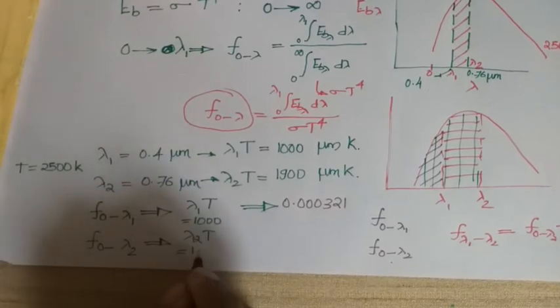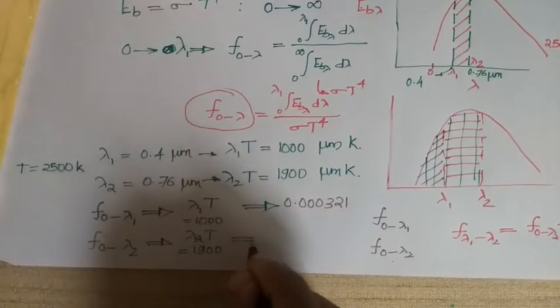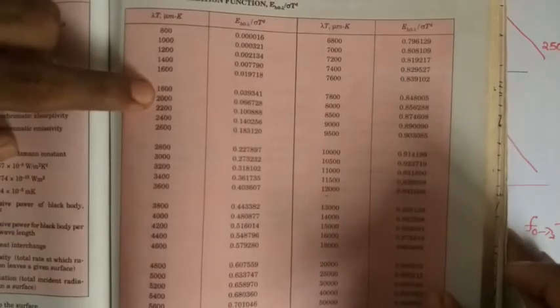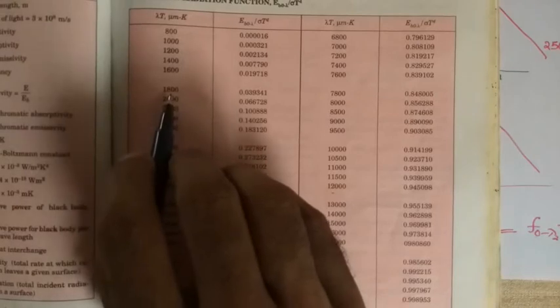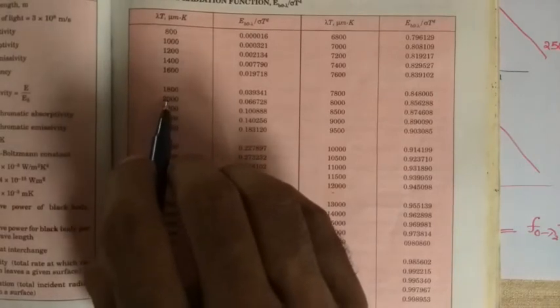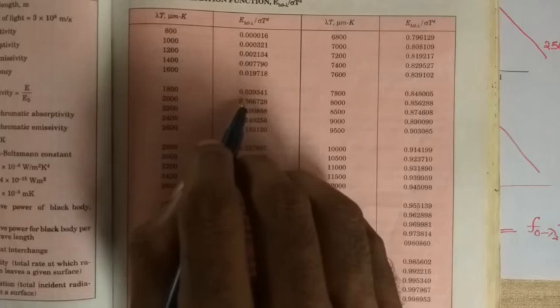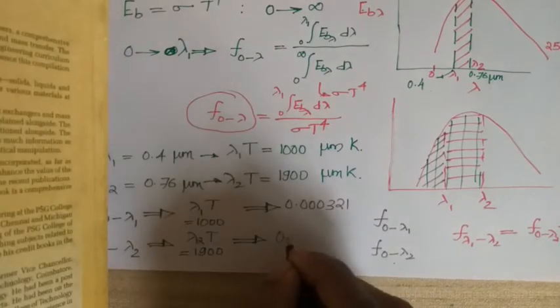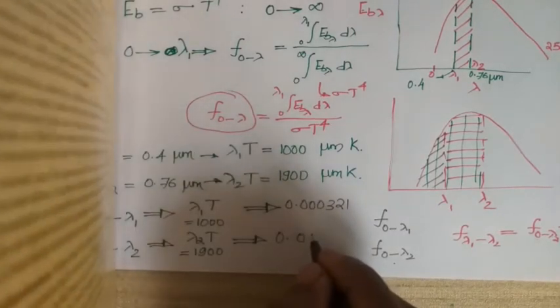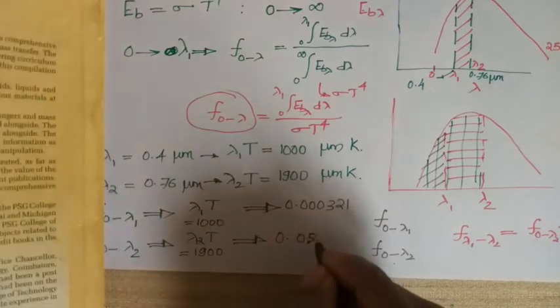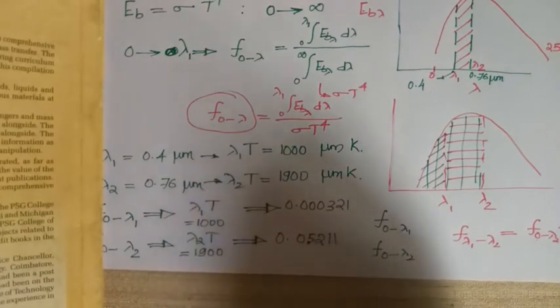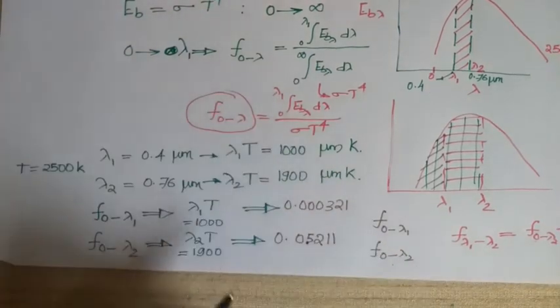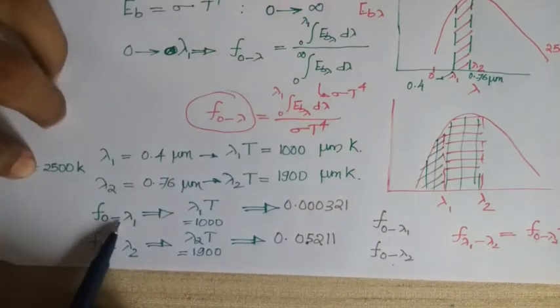Next I will look for the fraction f0 to lambda 2, corresponding to lambda 2 T equal to 1900 micrometer Kelvin. This value I will also take from the data book. For 1900 it is not given; it is given for 1800 and 2000. So I will take an average in between, 0.393 and 0.667 average, which comes to around 0.5211. So these are the values of f0 to lambda 2 and f0 to lambda 1.